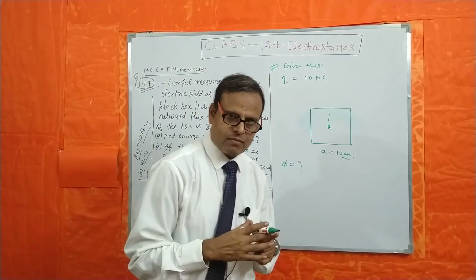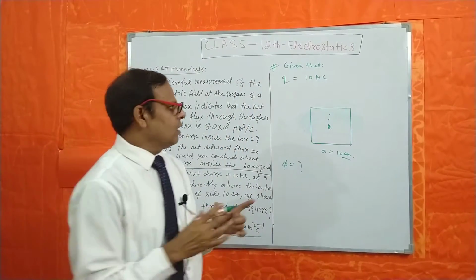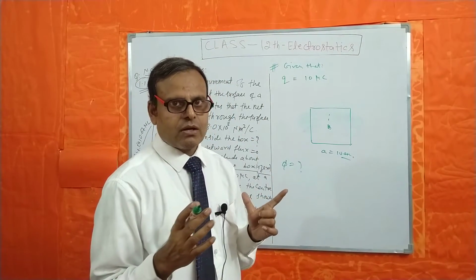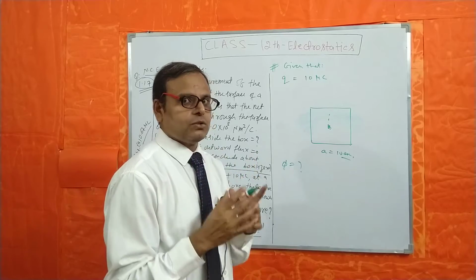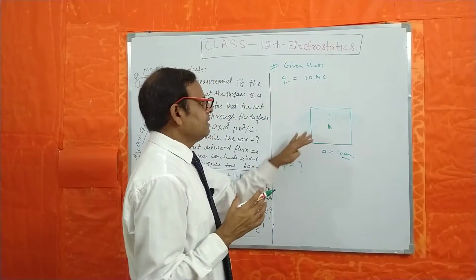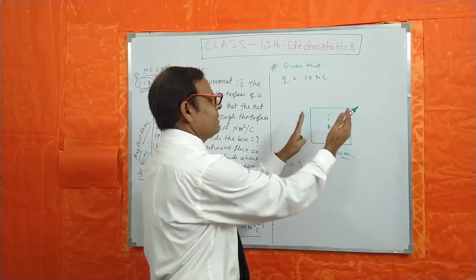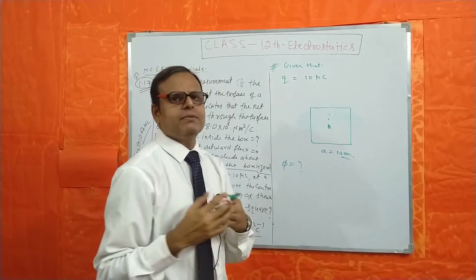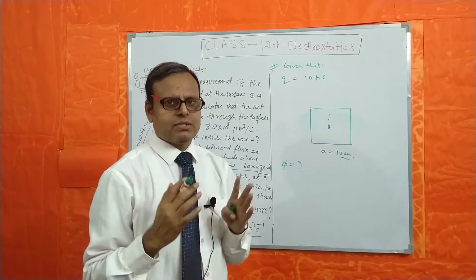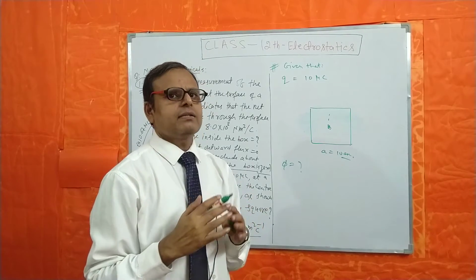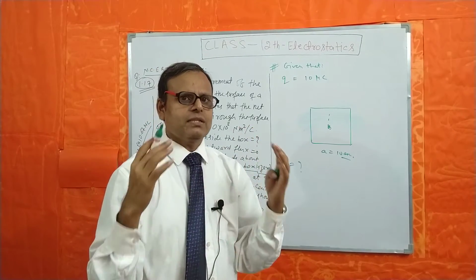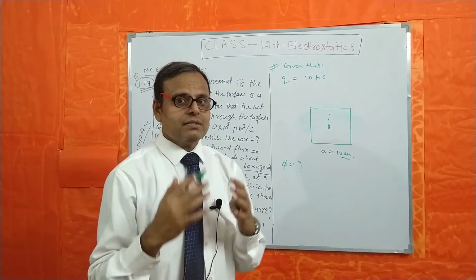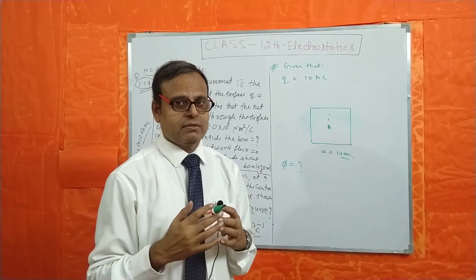For the sake of convenience, we can construct a cube, making other virtual surfaces, a cubical hypothetical surface, that is the Gaussian surface.